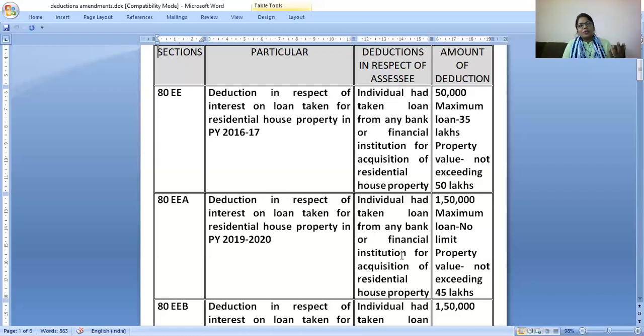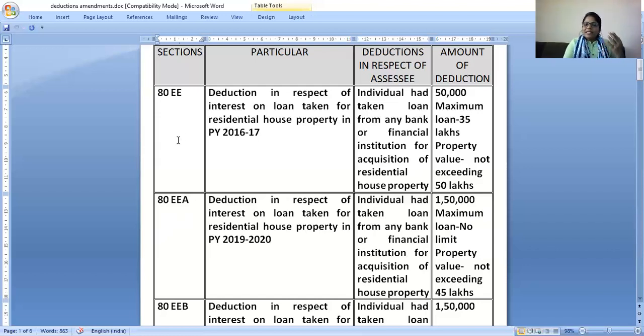Suppose your interest on the loan which you have taken for the house is say 5 lakhs. So 2 lakhs you can deduct there, and the remaining maximum 1,50,000 you can deduct here. Is this clear to all of you? Now this is section 80EEA.